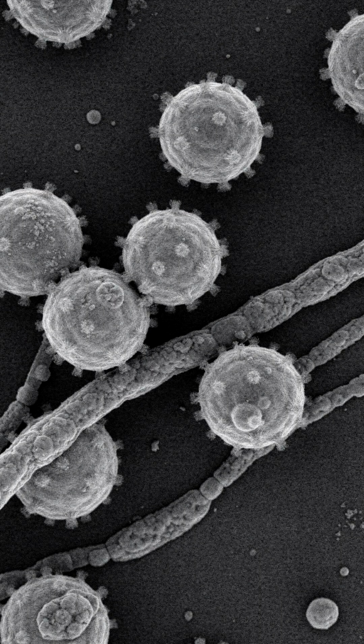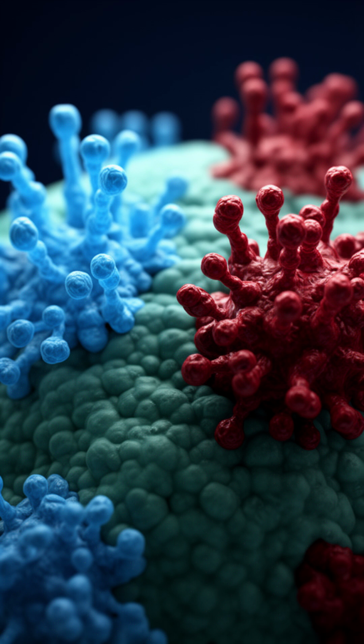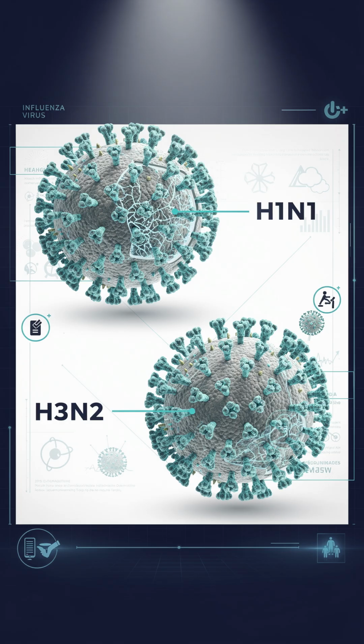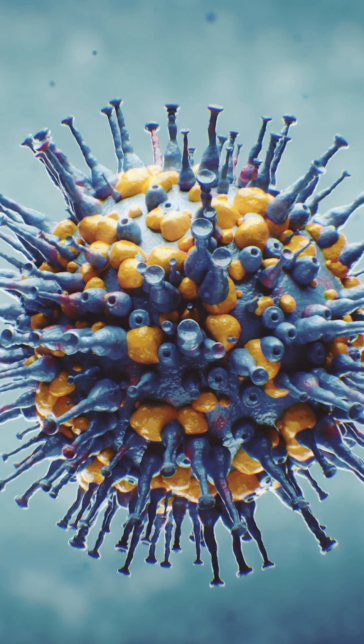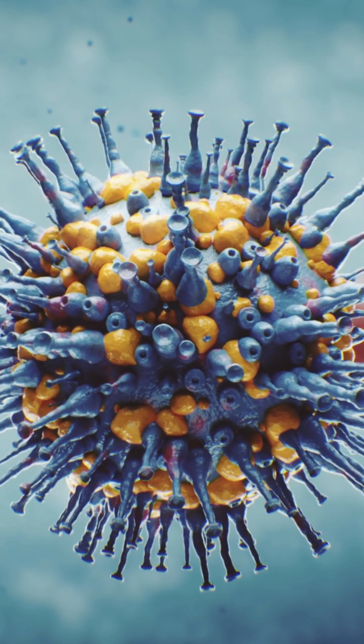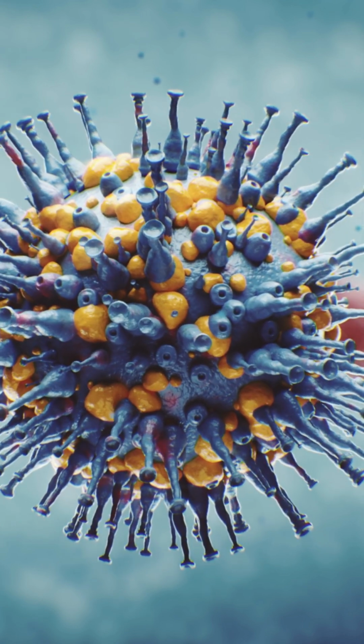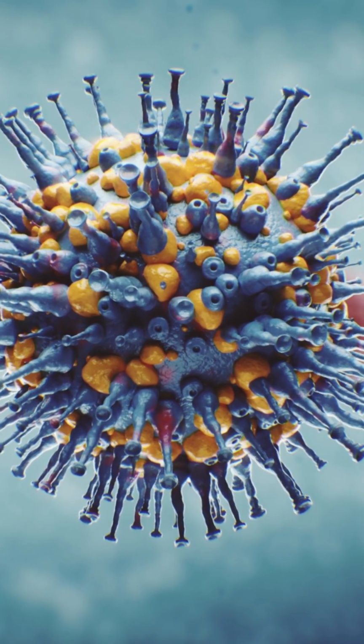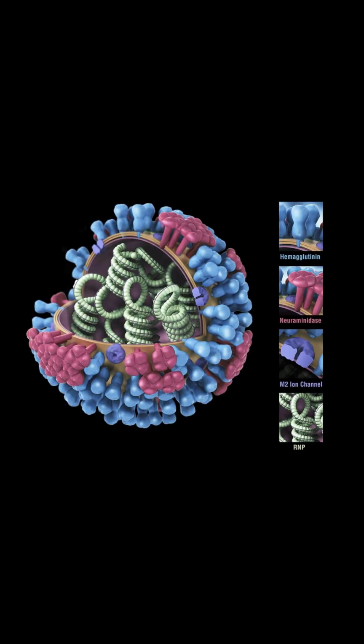Under the microscope, influenza viruses appear roughly spherical, although filamentous forms may also occur. The viral envelope contains two major surface proteins known as hemagglutinin, or HA, and neuraminidase, or NA. These proteins are so important that they are used to classify influenza A subtypes. For example, the H1N1 and H3N2 influenza strains are named according to the specific hemagglutinin and neuraminidase proteins present on their surfaces.